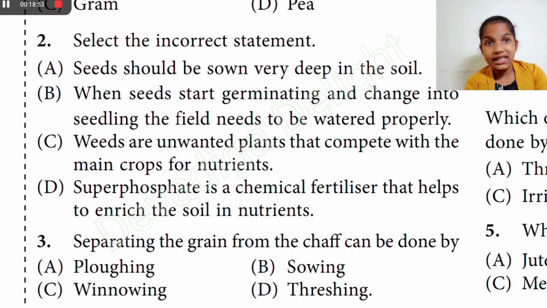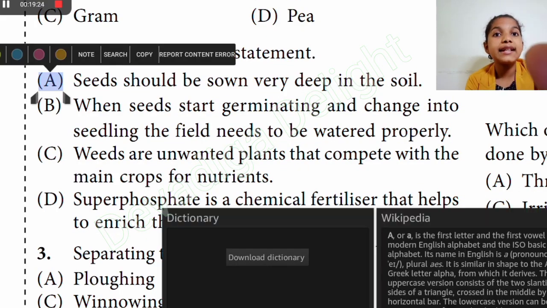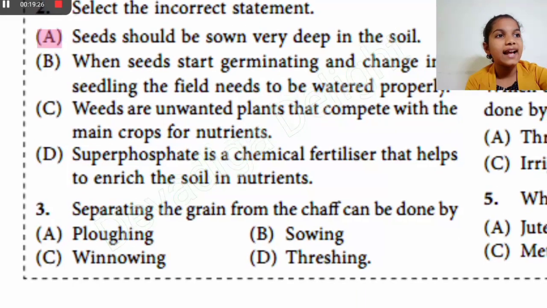So B is correct, as when seeds start to germinate, we should water them properly. And C is also correct. And D is correct too. That means B, C, D are correct, whereas A is wrong. They are asking for the incorrect statement, so A is the right answer.